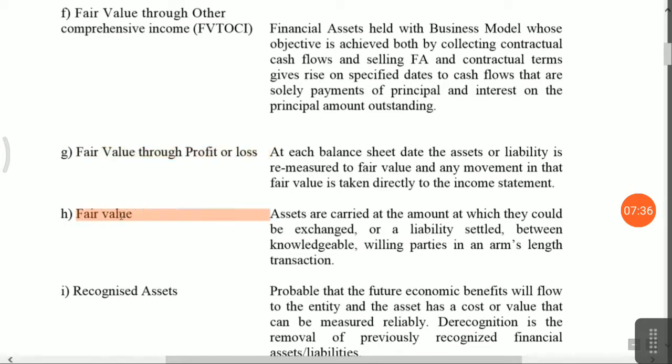Now next one, what is the meaning of fair value? In simple accounting terms it means realizable value, whether you can sell in the market, how much amount you can realize. But there are certain procedures given in Indian Accounting Standard 113 for fair value. You cannot show any fair value in your financial statement. There should be some base for it, some logical inputs for valuation of your fair value.